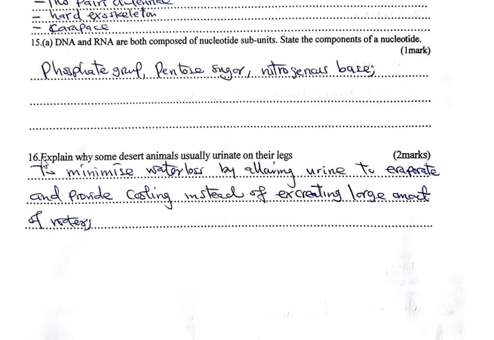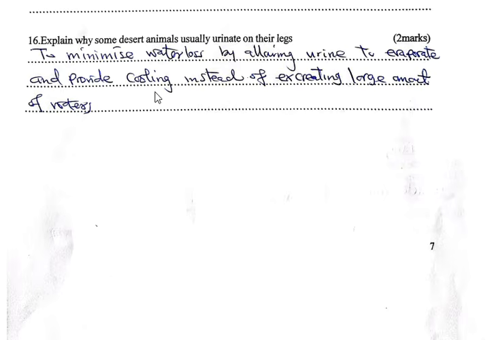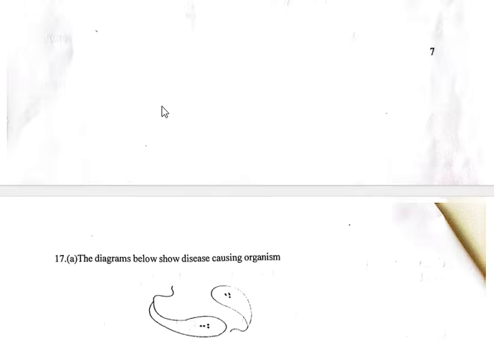Then let's look at question 16. Explain why some desert animals usually urinate on their legs. This is to minimize water loss by allowing urine to evaporate and provide cooling instead of excreting large amounts of water.